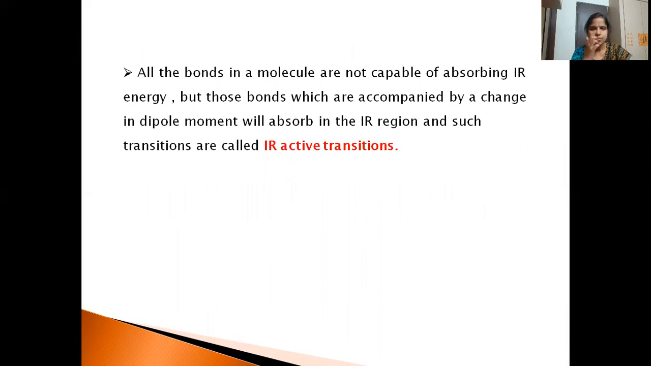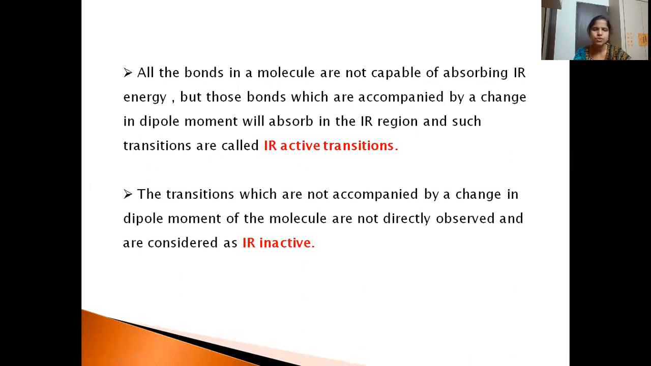So all the bonds in a molecule are not capable of absorbing IR energy. But which bonds are capable? Those bonds which are accompanied by a change in dipole moment. So this is another condition in IR, where IR spectra are observed only in molecules which have a dipole, that is, they should contain a dipole moment where mu is not equal to 0. Then they will give rise to IR active transitions.